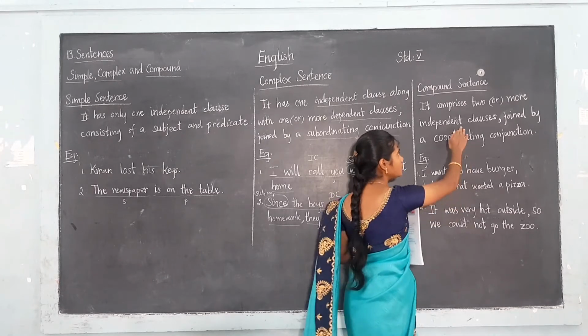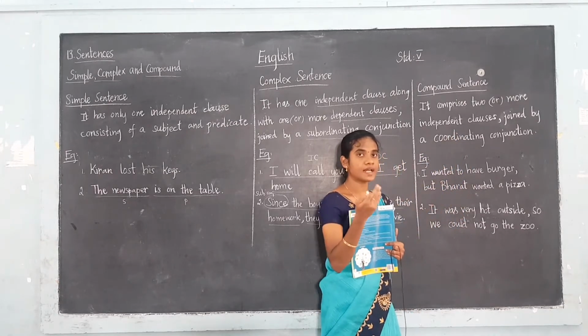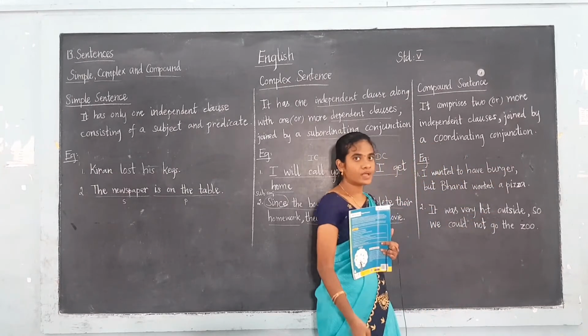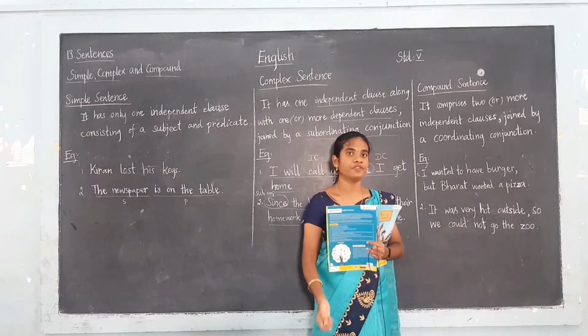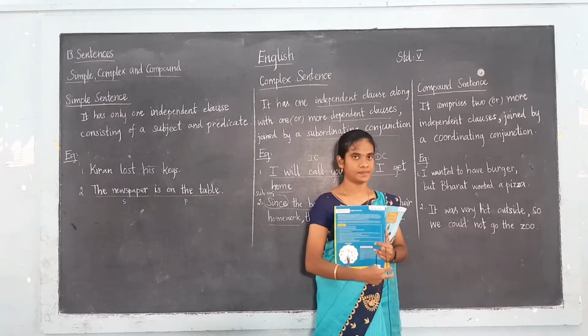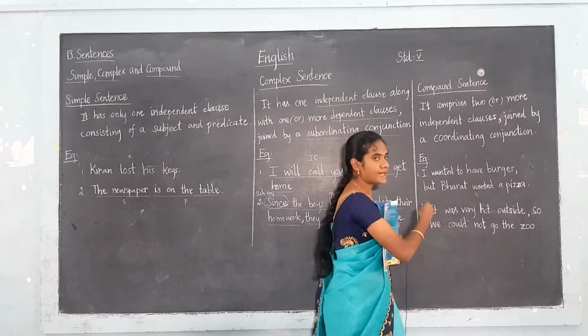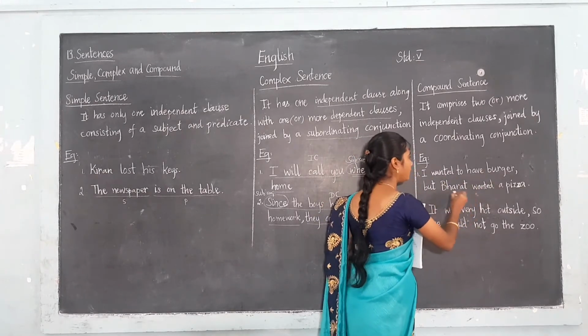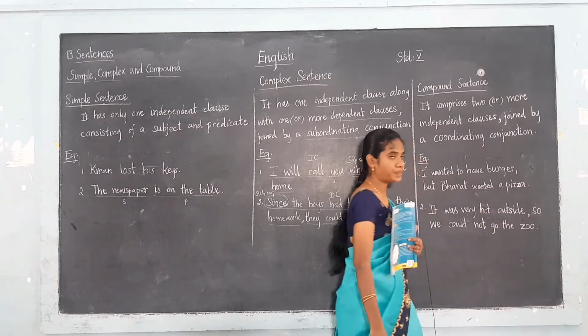So these two clauses are joined by a coordinating conjunction. What are the coordinating conjunction words? That is the FANBOYS. I hope you all remember the words of FANBOYS. Now see this example: I want to have a burger, but Bharat wanted a pizza.